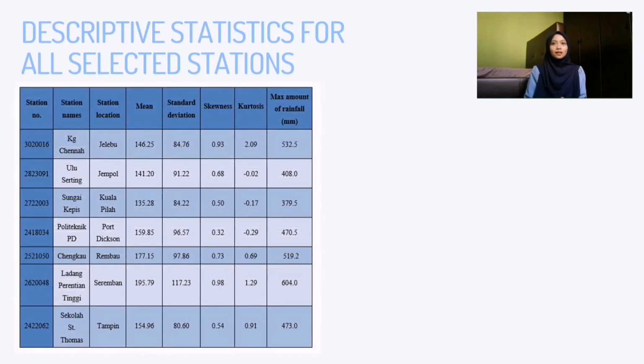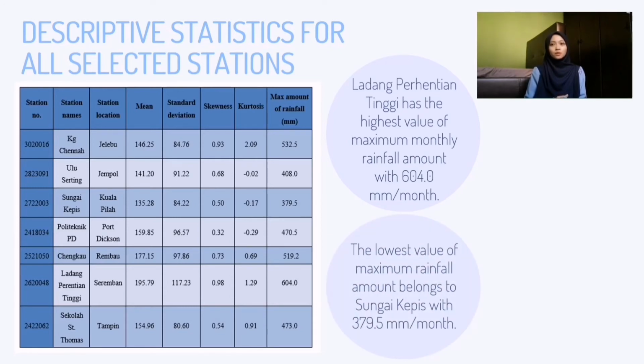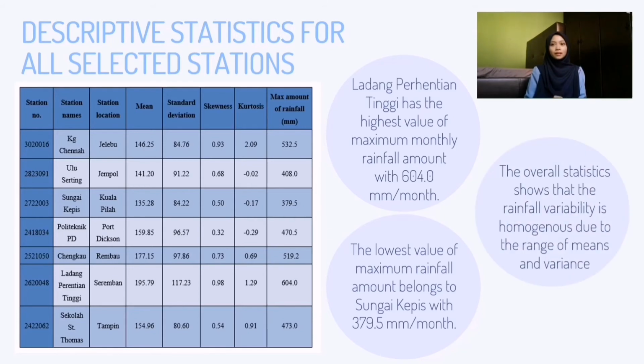The result shows that Lorong Perhentian Tinggi has the highest value of maximum monthly rainfall amount with 604 mm per month. The lowest value of maximum rainfall amount belongs to Sungai Kepis with 379.5 mm per month. The overall statistics show the rainfall variability is homogeneous due to the range of means and variance.